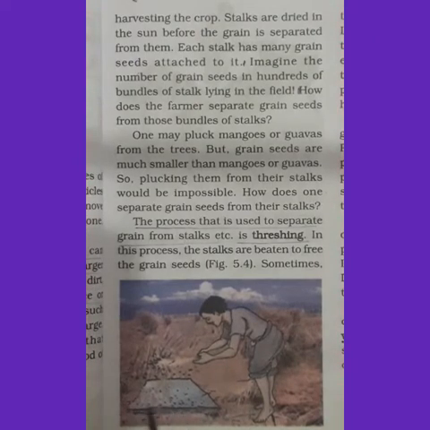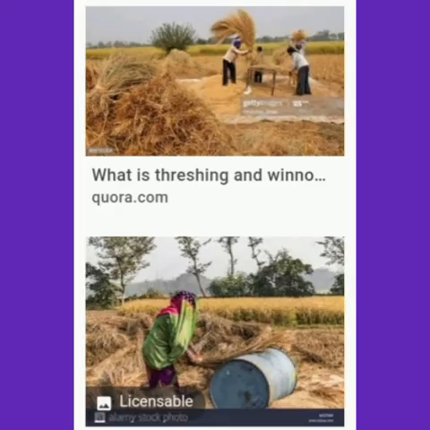It may be a stone or it may be a piece of wood or log. So the stalks of the crop plant are beaten so that the grain seeds get separated from the stalks, and then collected later. The hay, the stalks, is separated from the seeds.